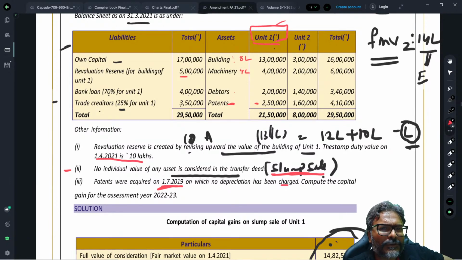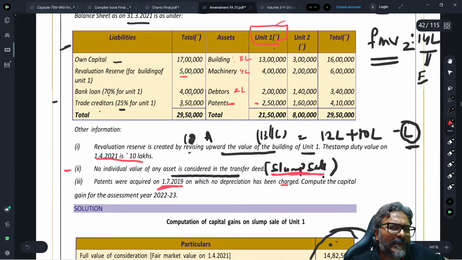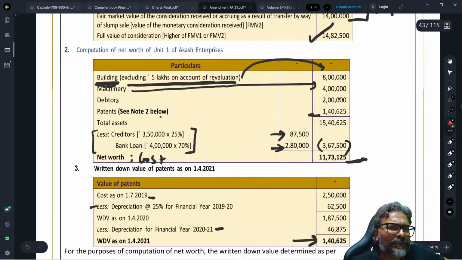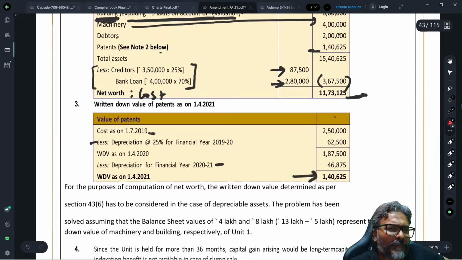Is how much? It is 2 lakhs. And the patent, I have to calculate the WDV value of the patent. So what is the WDV value of the patent? Directly, students, you will go with this patent calculation over here. See the value of the patent.